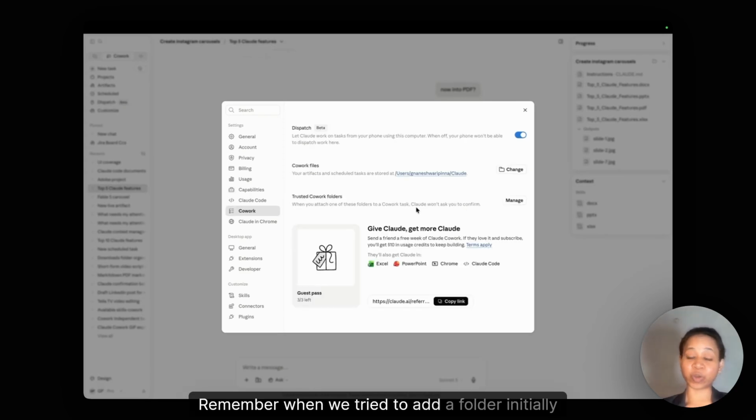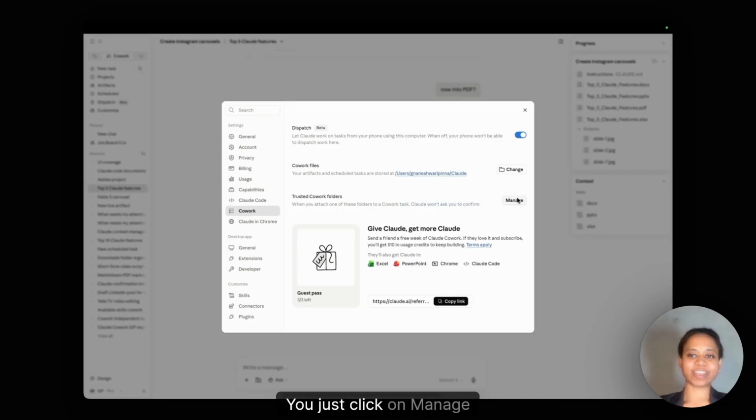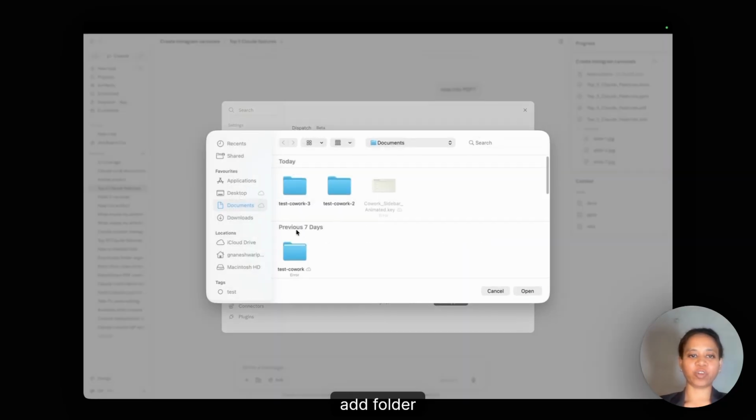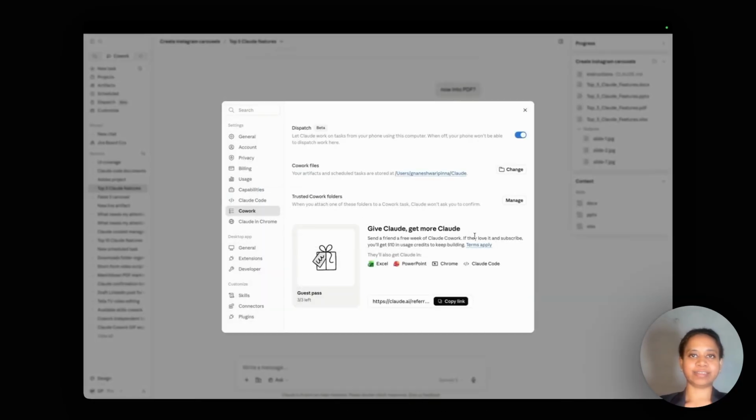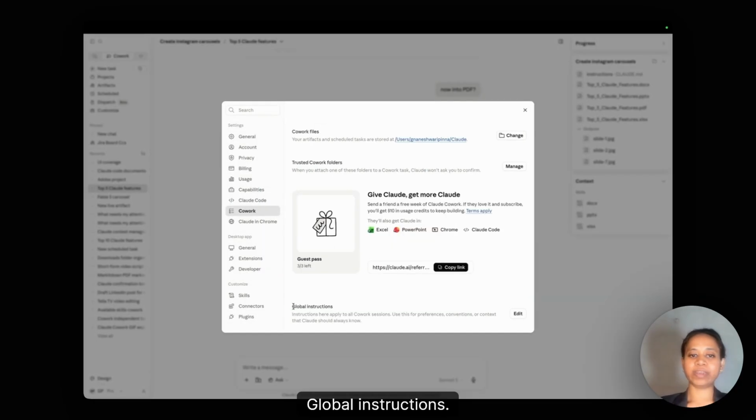Remember when we tried to add a folder initially, it asked if we are okay with Claude making changes to the folder. But in case you're adding a folder here, then Claude won't ask you to confirm. You just click on Manage, Add Folder, and select the folder here and then say Open. And done. Scroll down, Global Instructions.